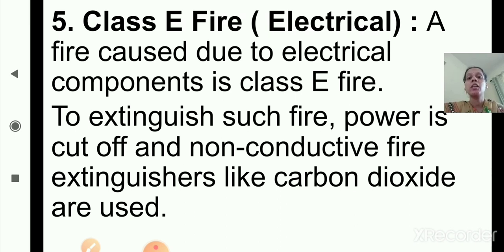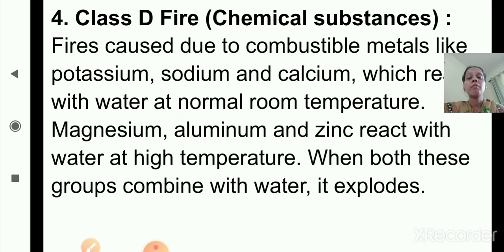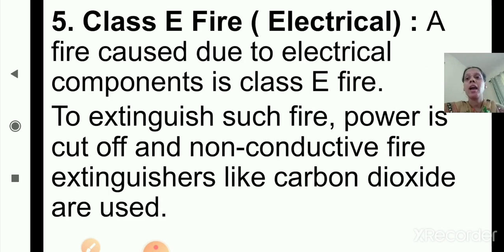Okay, so till now we have seen 5 types of fire. Class A fire, which is because of solid substances. Class B fire, because of liquid substances. Then class C fire, because of gaseous substances. Then class D fire, because of chemical substances. And the last one, class E fire, because of electrical components. Okay, hope you are clear with all the 5 types. Now we'll move to the next part.